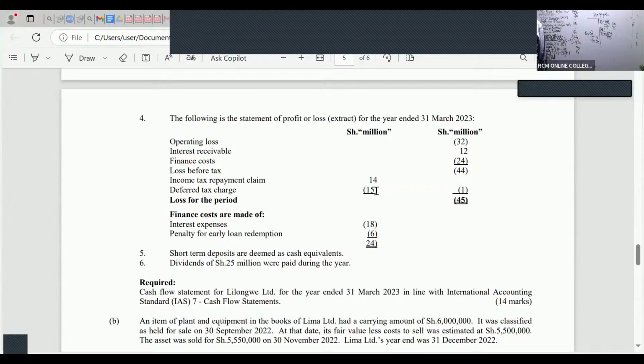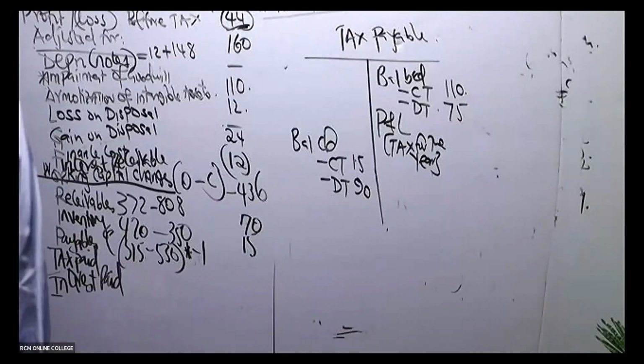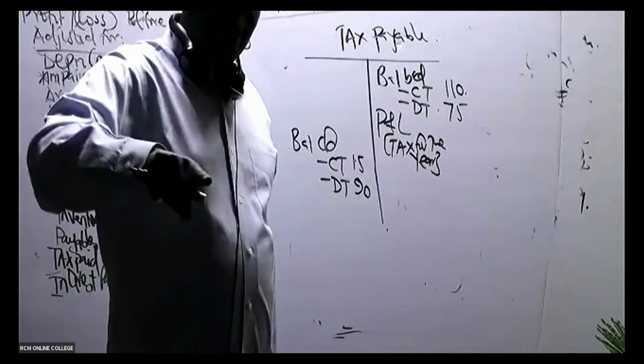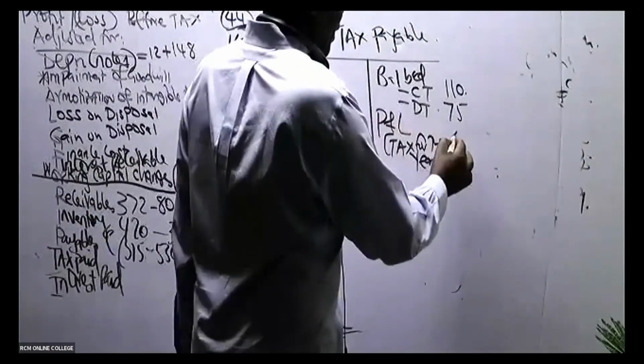So basically, the tax that we are required to pay is only 1 bob. You can see the tax payable for the year is only 1 bob because we are combining this income tax. You can see we have something from KRA of 14 that we are claiming, and then we have a deferred tax charge for the year of 15. So this is -1, meaning that at the end of the day, we have to pay some money to the tax authorities. So liabilities were going up. So P&L here is 1.